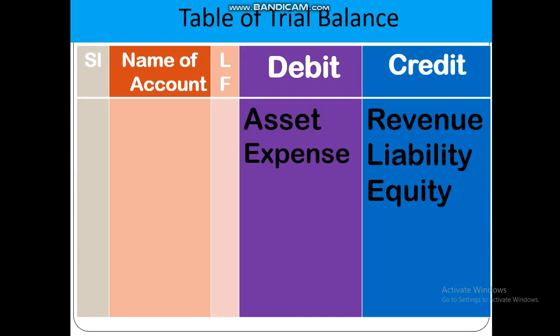Dear student, this is a format of trial balance. Look, first you have to write serial 1, 2, 3, 4, 5, then name of account, that means cash account, furniture account, building account, machineries account, then LF, that means from which ledger this comes. Then asset and expense accounts will be in the debit side, and revenue, liability, and equity in the credit side. Then you will get a trial balance, and both sides of the trial balance will be equal. That means total of debit side will be equal to total of credit side.